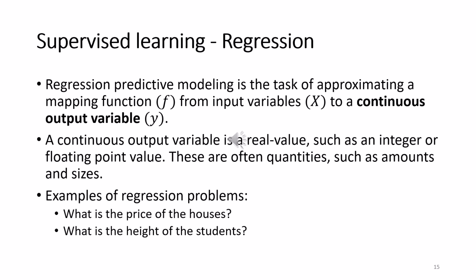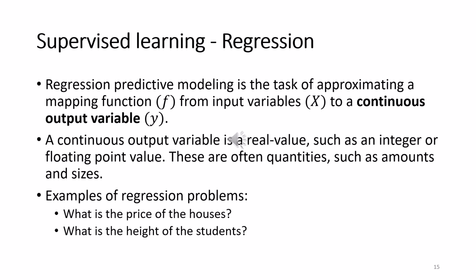The second supervised learning type is regression. It comes under real values. Regression predictive modeling is the task of approximating a mapping function f from the input variable x to continuous output variables. Continuous output variable means real values such as integers or floating point values. For example, we can mention quantities like amount, price, size, etc.